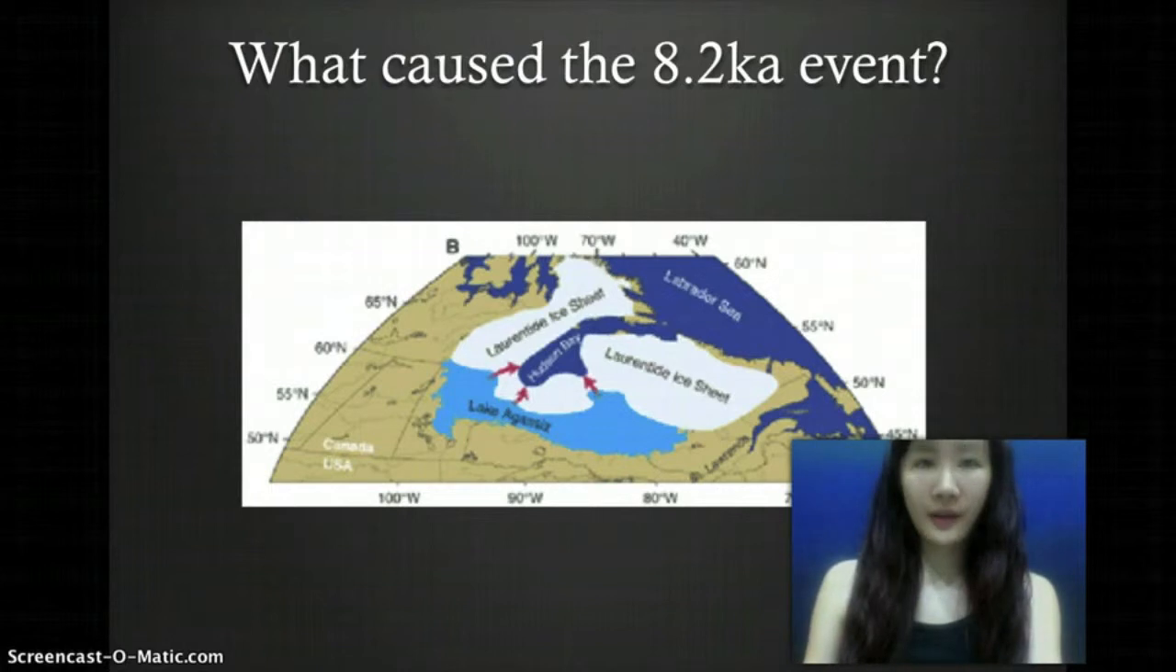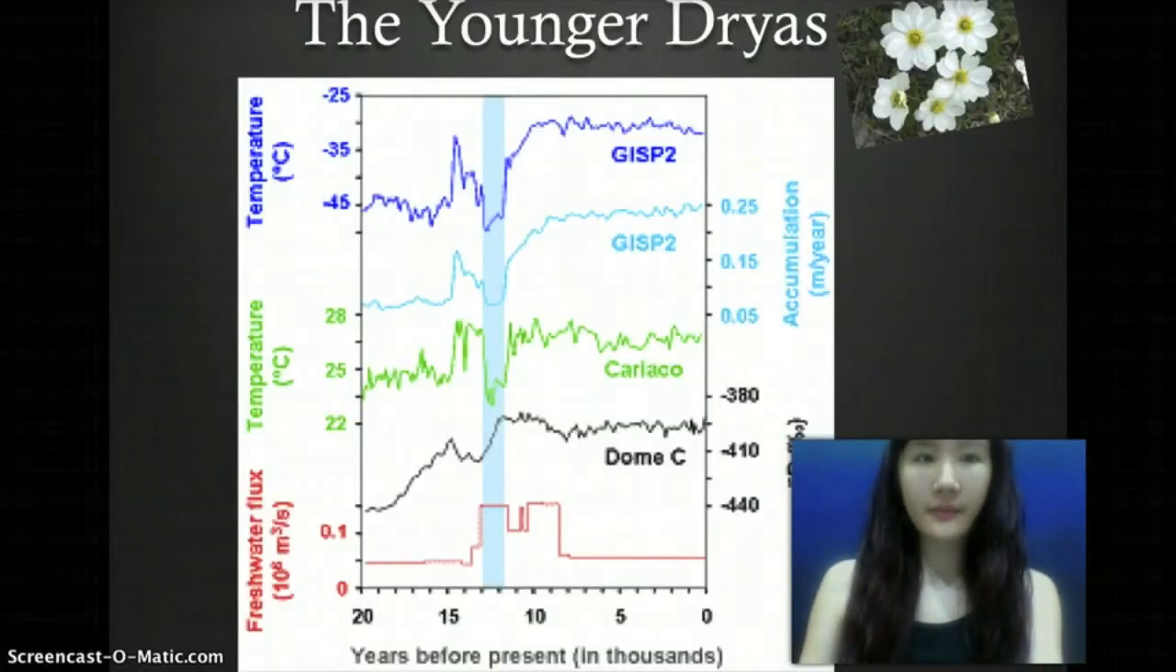Another example is the Younger Dryas. It is an abrupt change 14,500 years ago. Earth's climate shifted from a cold world to a warmer interglacial state. Temperatures in the northern hemisphere suddenly returned to near glacial conditions. It was named after a flower called Dryas octopetala that grows in cold conditions.